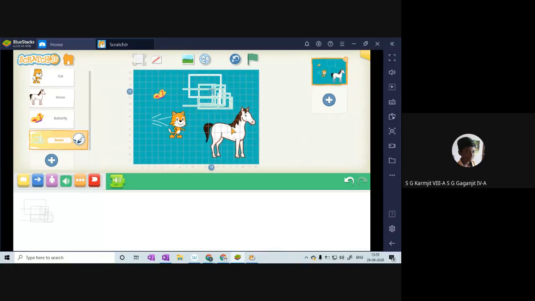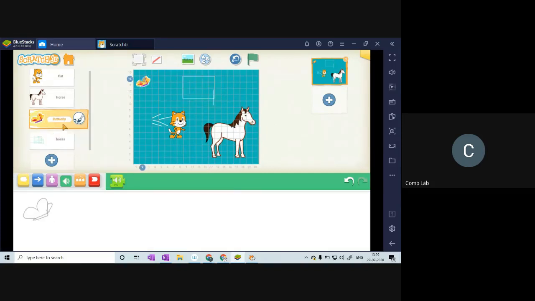How to resize the sprite, sir? Unfortunately, those options are not readily available.